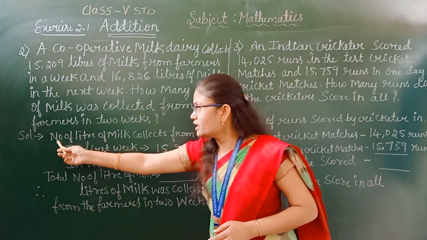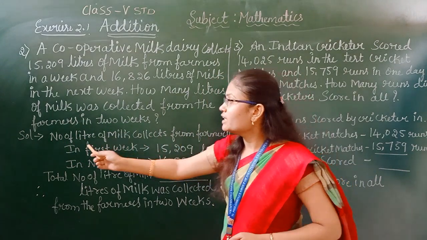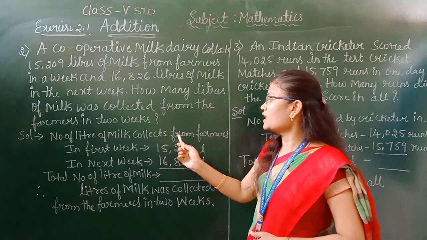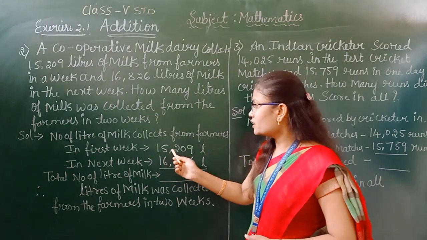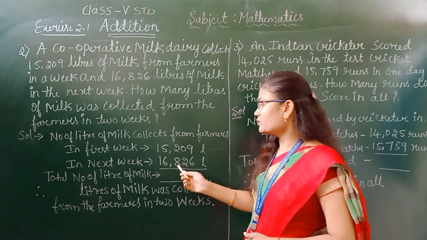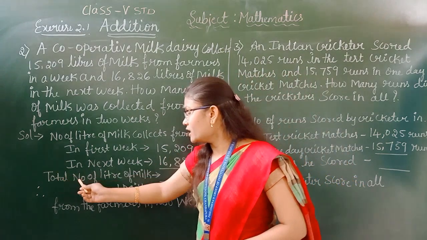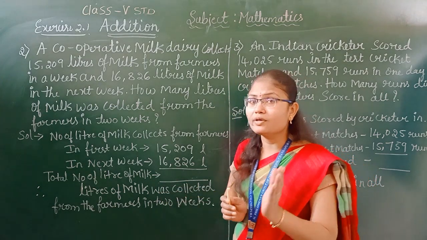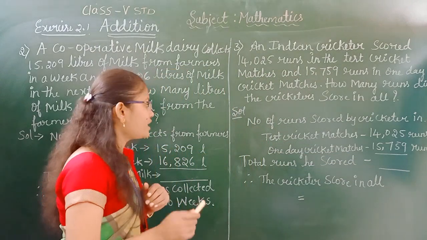You can see here the number of litres of milk collected from farmers in the first week. How many litres? 15,209 litres. In the next week, 16,826 litres. The total number of litres of milk we have to find out. What we have to do? We have to add the numbers. Now we can see how we are going to add.